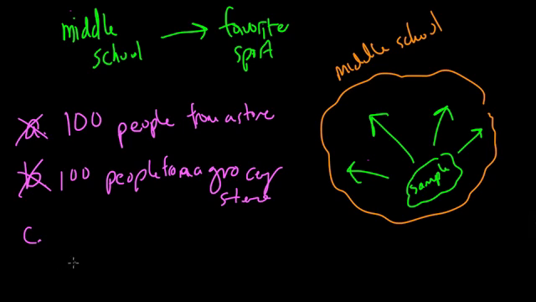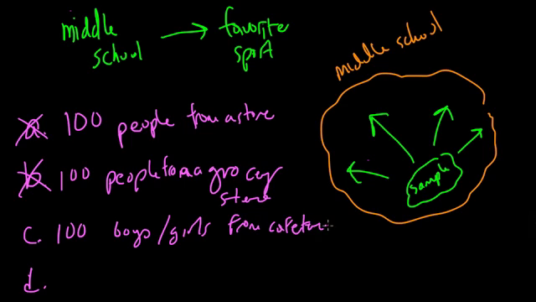So now we have two other typical choices to look at. Let's say we have C, 100 boys and girls from the cafeteria, versus choice D, 100 boys coming from the gym. Which of these two is the better choice?